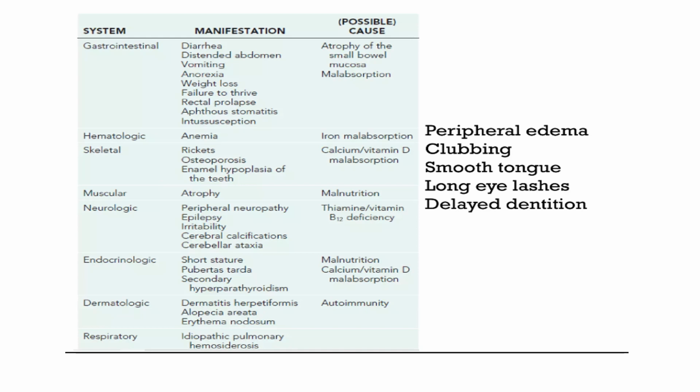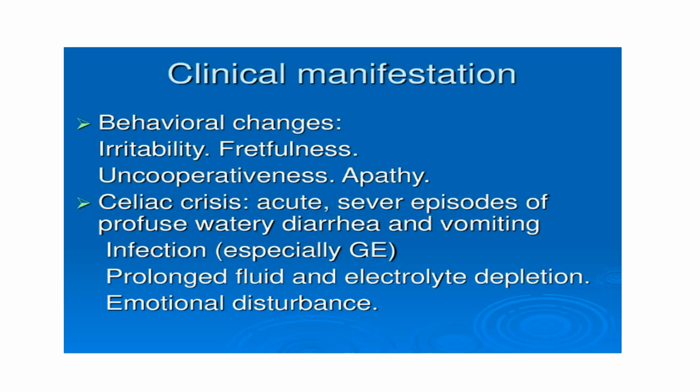Then there can be a respiratory symptom like idiopathic pulmonary hemosiderosis, which is very uncommon. But the common signs are peripheral edema, clubbing, smooth tongue because of vitamin B12 deficiency, long eyelashes, and delayed dentition. So these are the common signs that children with celiac disease can present with. Other manifestations like irritability, fretfulness, apathy, and uncooperativeness are because of iron deficiency and other vitamin deficiencies.